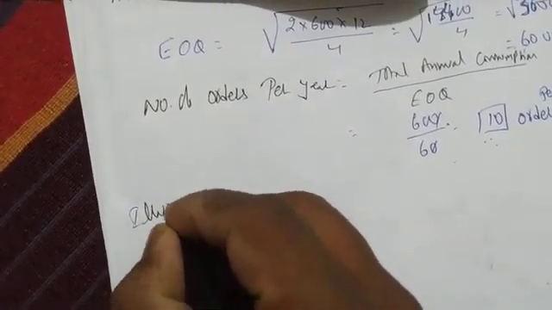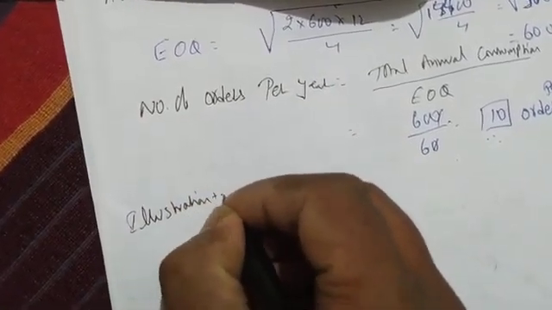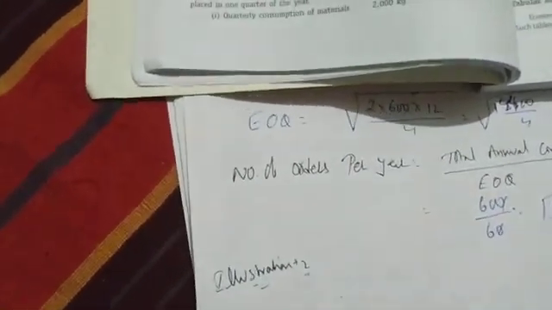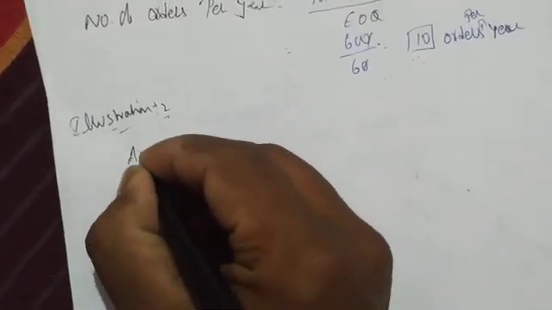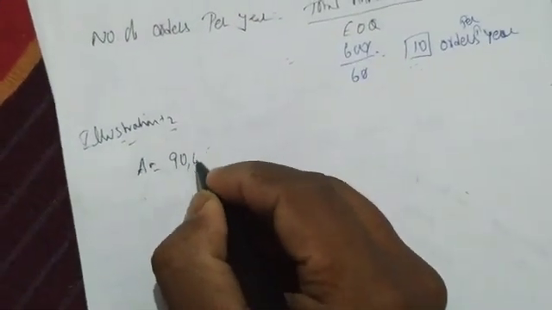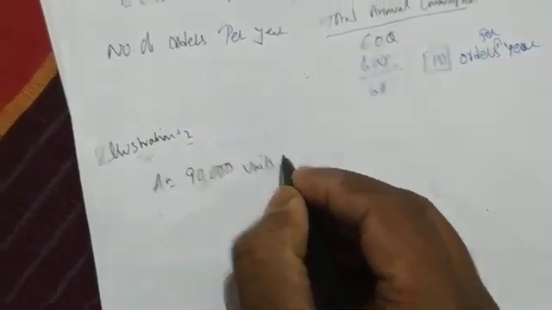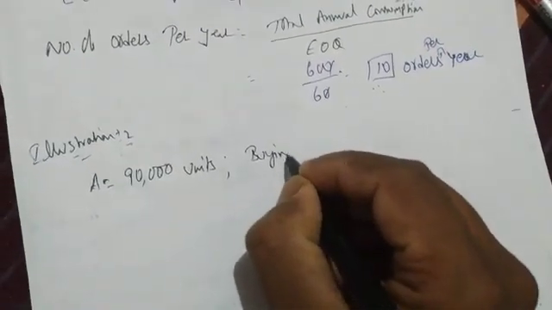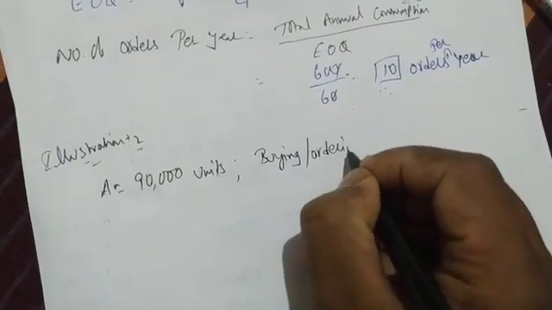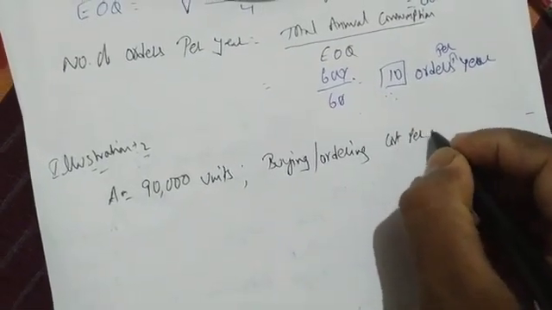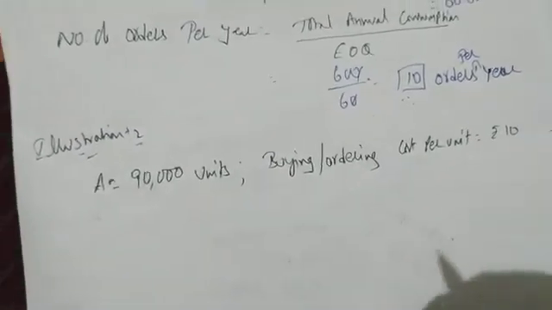So I am doing this problem. I am writing the problem number same as the example. Let us write illustration number 2. Let me write what information we have. First information is annual consumption. How much is annual consumption? 90,000 units. Next, buying cost per order, or we can say ordering cost per order. Don't get confused. I can write buying cost or ordering cost per order. How much? Rupees 10.